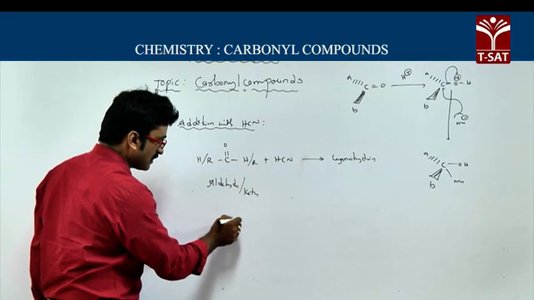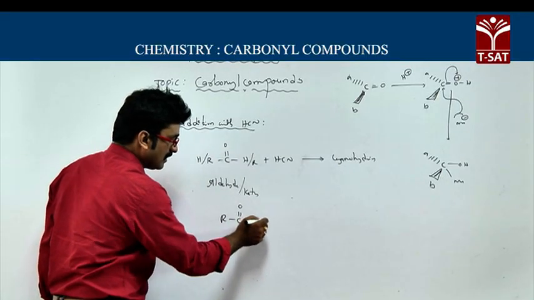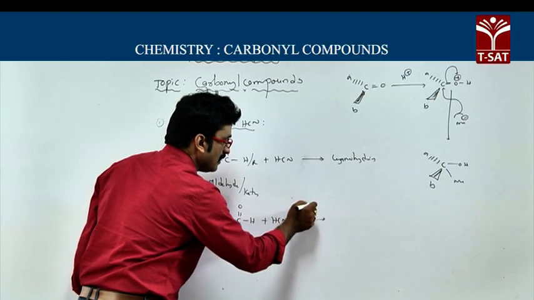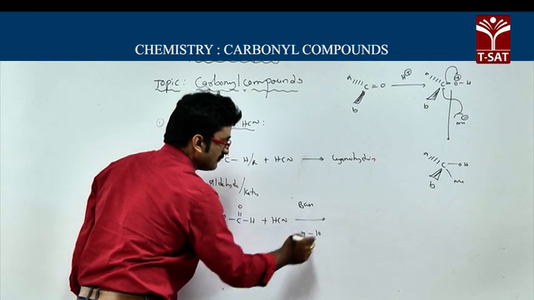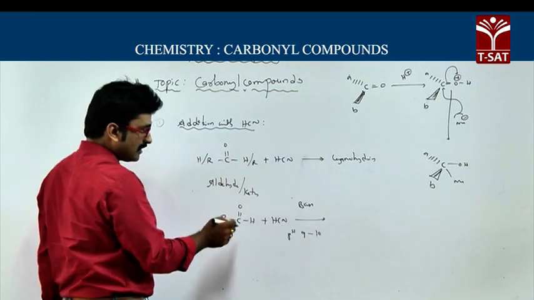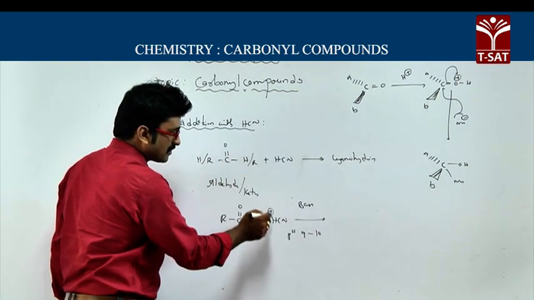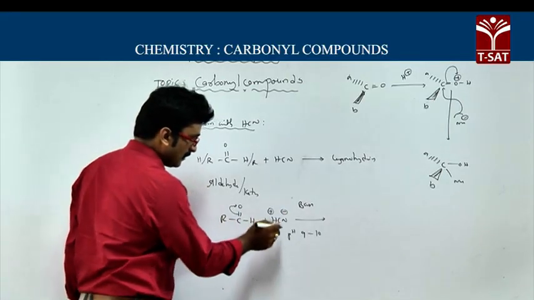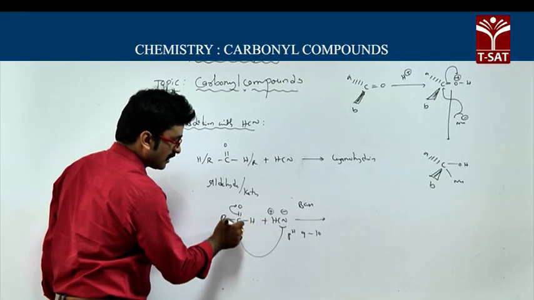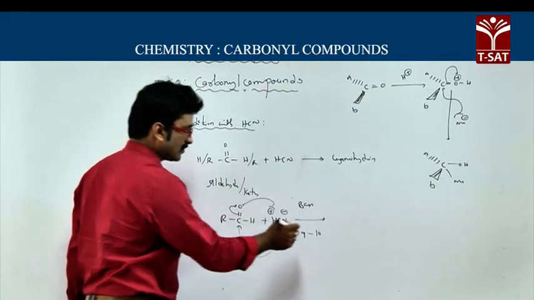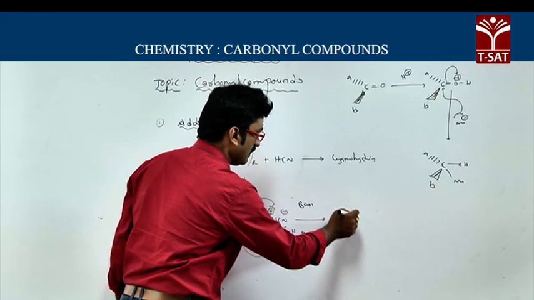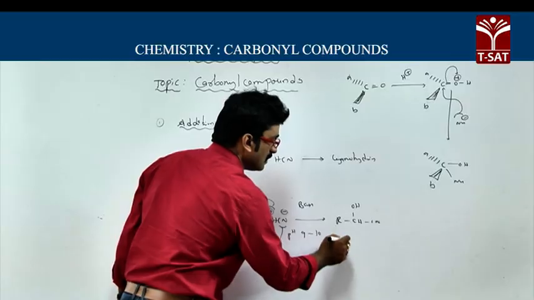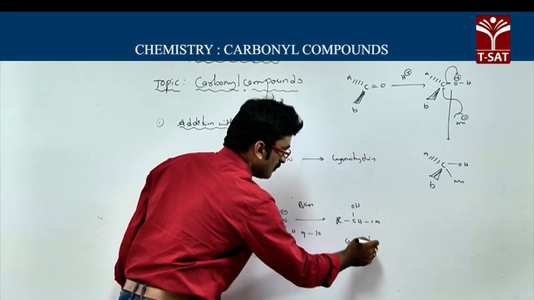We take an aldehyde, R, C double bond O, H. When it reacts with HCN in the presence of a base at pH around 9 to 10, H has a positive charge and cyanide has a negative charge, so you add the cyanide to the carbon and hydrogen to the oxygen. Finally you will get R, C, OH, H, CN. This is called a cyanohydrin.